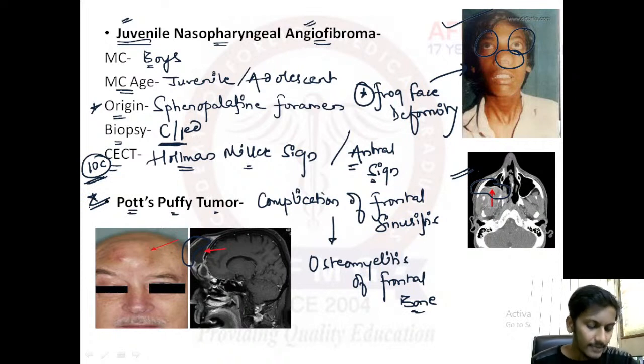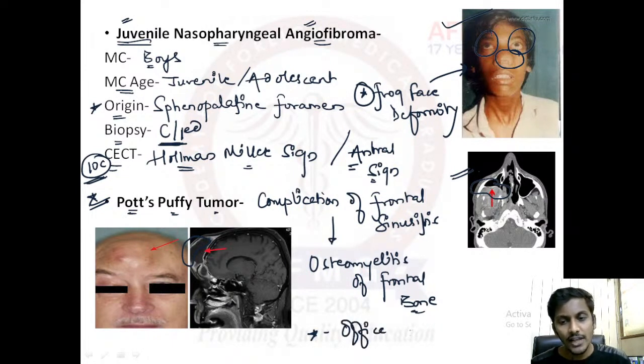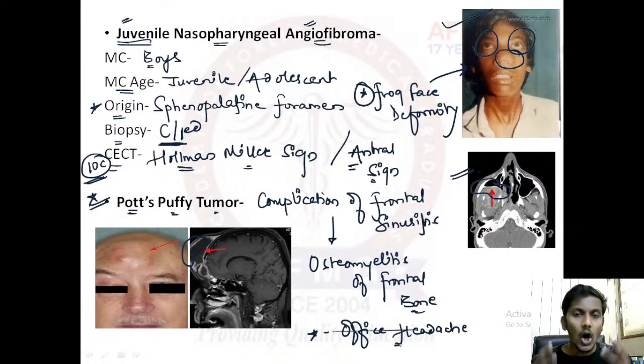Important? Yeah. A subperiosteal abscess is usually formed in these cases. As the abscess is formed, it will further involve the bone, that is your frontal bone, and there would be osteomyelitis of this bone, known as Pott's puffy tumor, right? One more important thing to be remembered about frontal sinusitis: it usually presents with which type of headache? So frontal sinusitis commonly presents with office headache, from 9 to 5, okay?